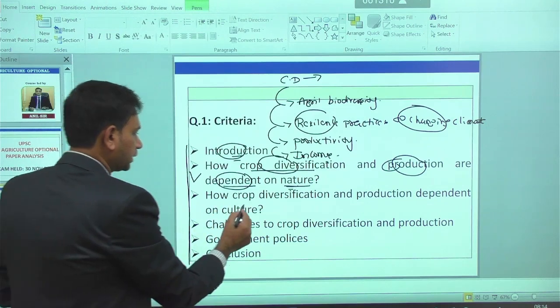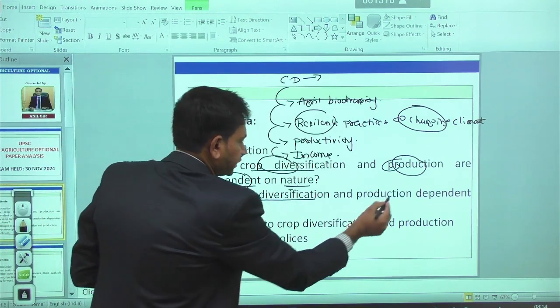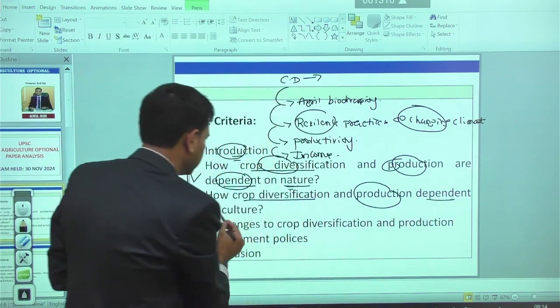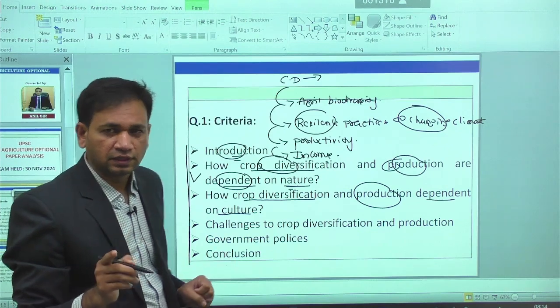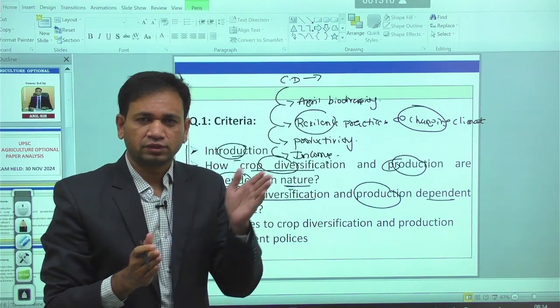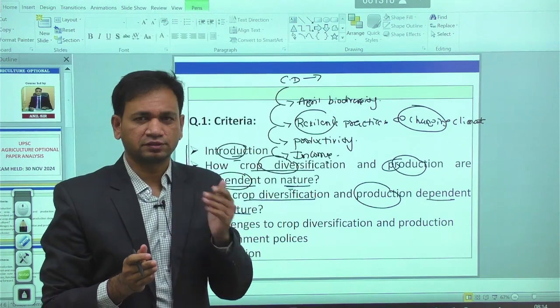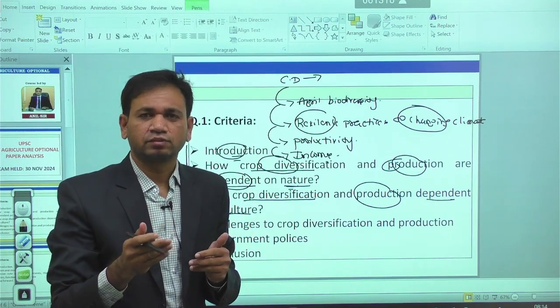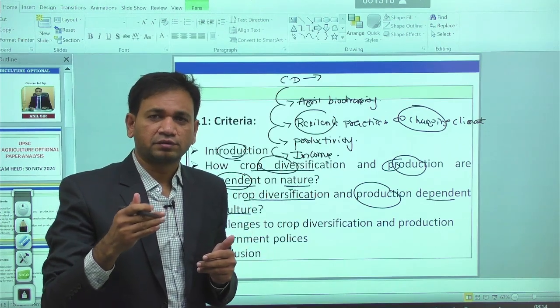The third one is how crop diversification and production are dependent on culture, because whatever production we take today from one region to another, from Kashmir to Kanyakumari, in every region there is some traditional knowledge.